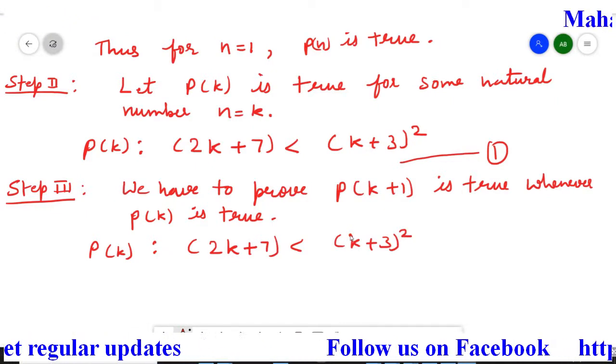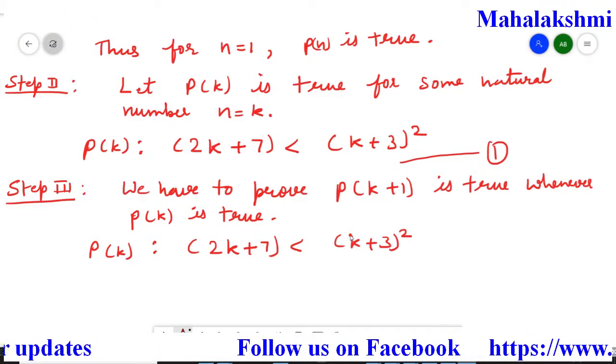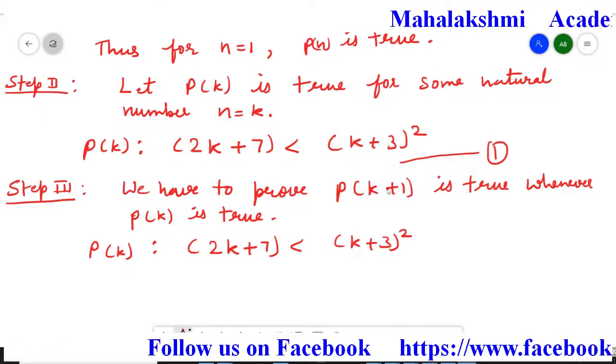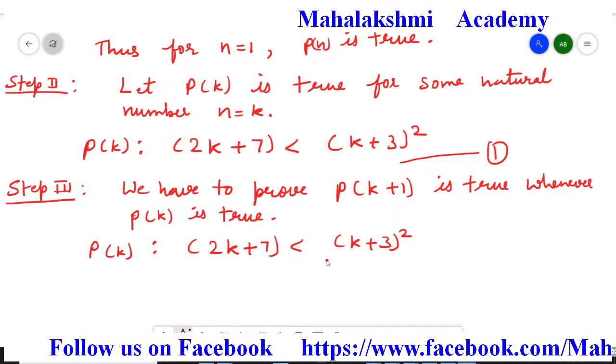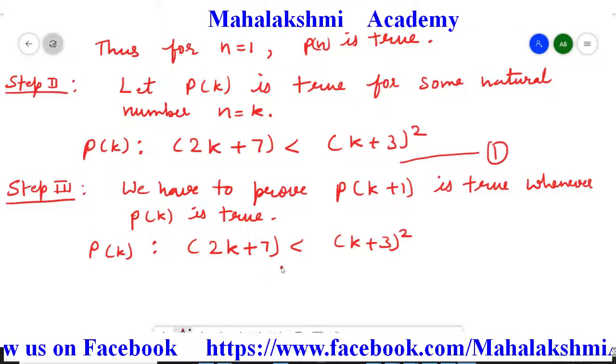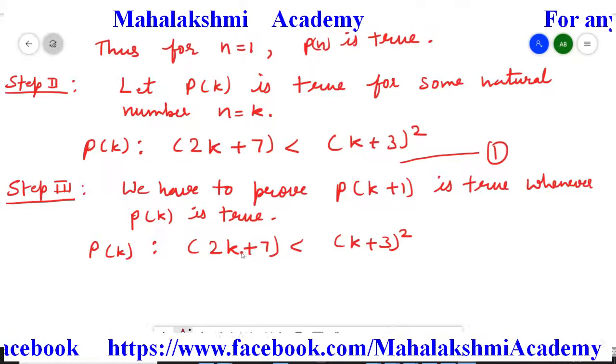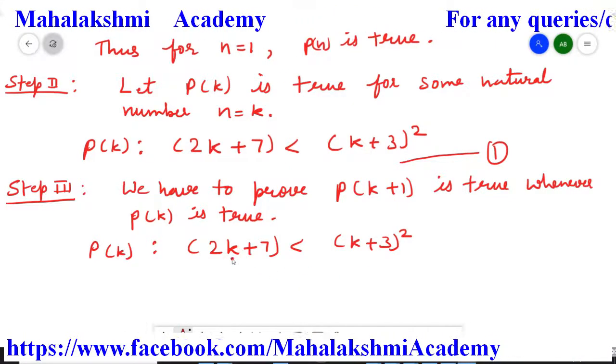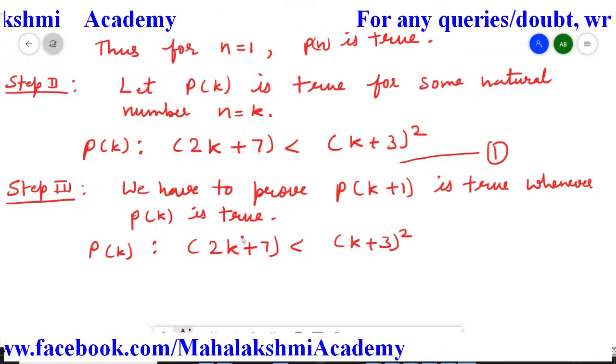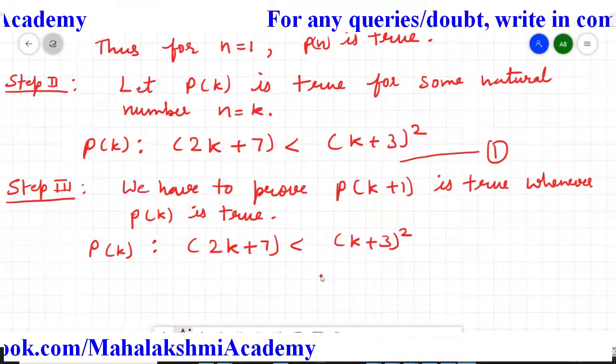This is our Pk statement. Now to convert into the k plus 1 statement, on both sides we are going to add 2. I will tell you why. Because students, if we add 2 here, then that 2 we can take common, and here we can bring k plus 1. So we have to do it.